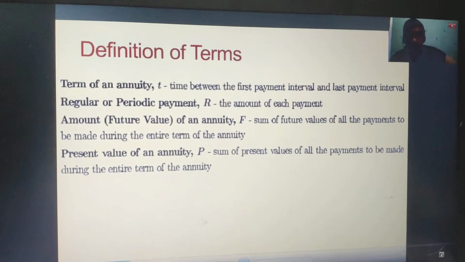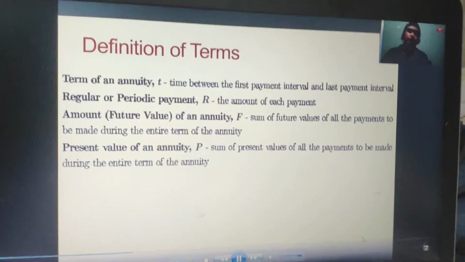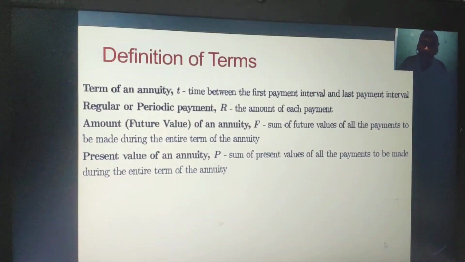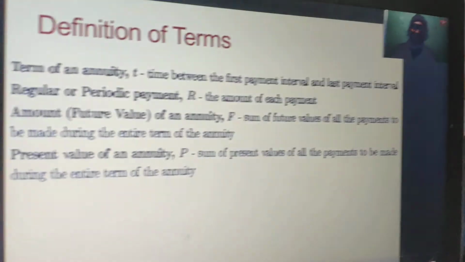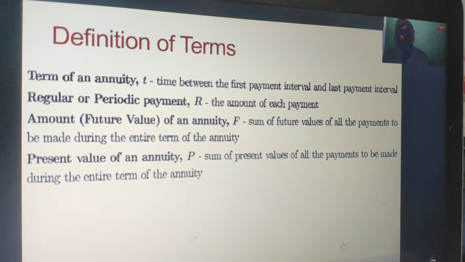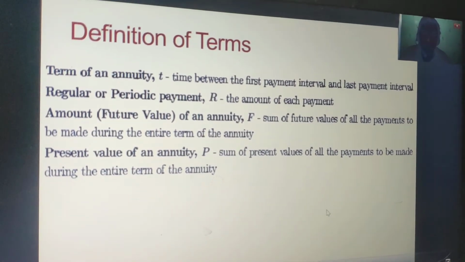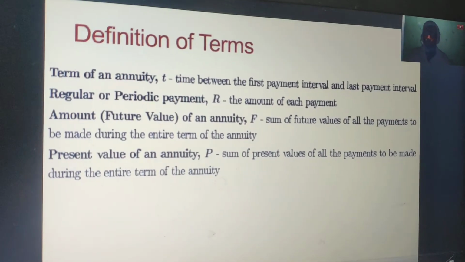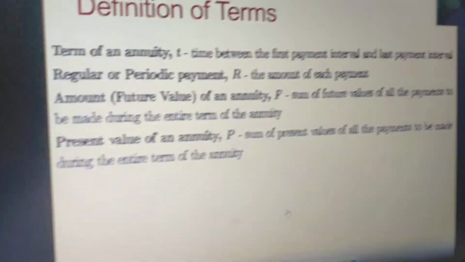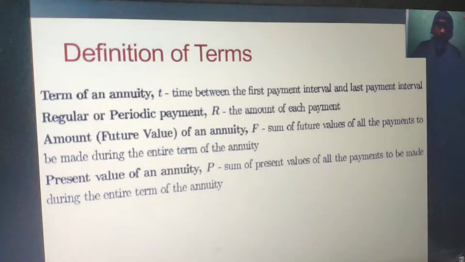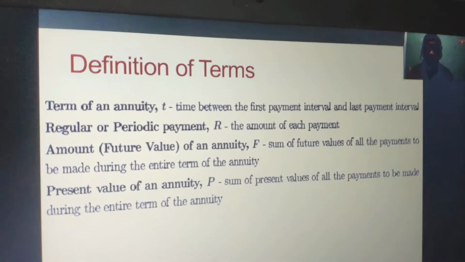So we have here the different terms we're going to use for the rest of the discussion. First, we have the term of annuity, which is denoted as small t, which is the time between the first payment interval and the last payment, or the number of intervals of payments. The regular periodic payment R is the amount of each payment. Amount or the future value of annuity is the sum of future values of all the payments to be made during the entire term of the annuity, or the final amount.